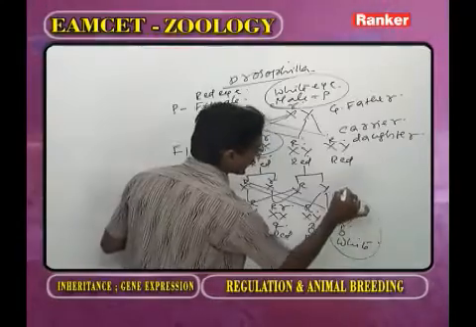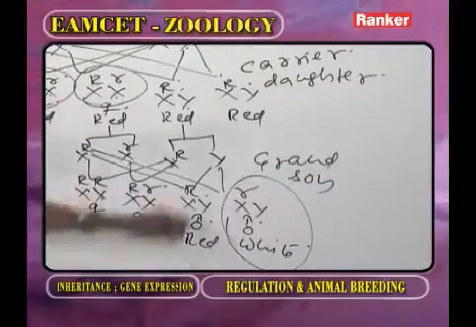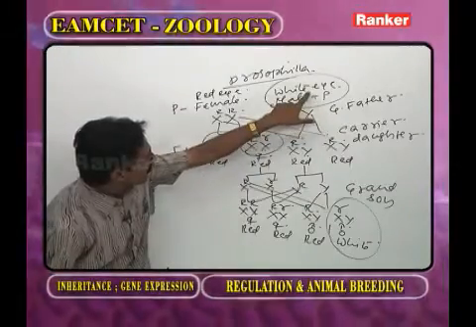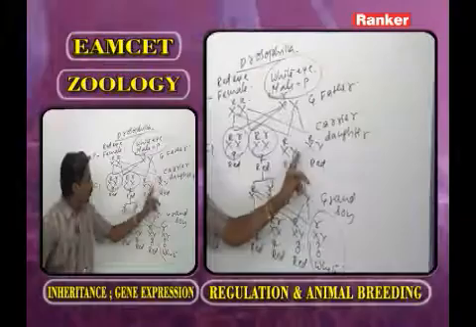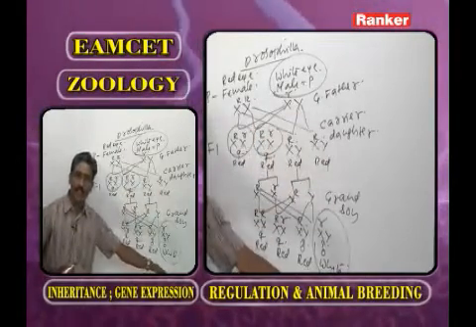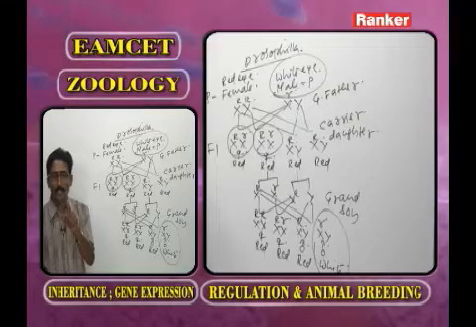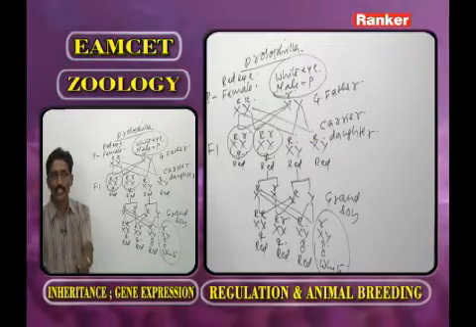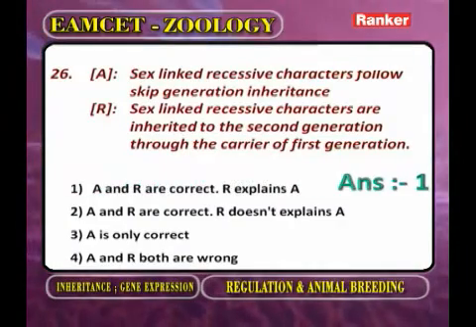And this one we considered as the grandson. Now, from the grandfather, the white eye color jumped to the grandson through the carrier daughter. Such jumping we call skip generation. Such skip generation can be explained with reference to X-linked recessive genes only. Now the answer is both are correct, or he explains CA.